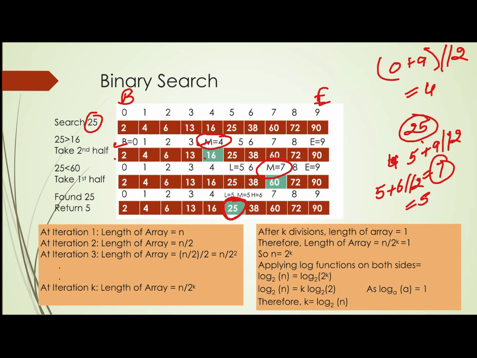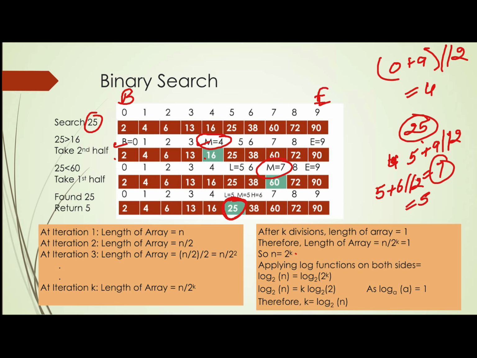What will be the length of the array after the kth iteration? It will be n upon 2 to the power k. After k divisions, the length of the array is n upon 2 to the power k, which equals 1. So we can say n equals 2 to the power k.